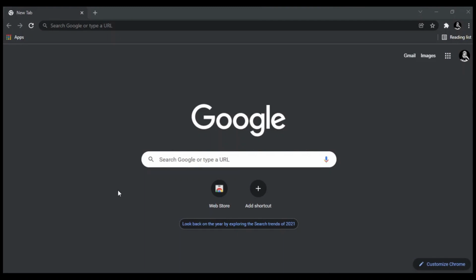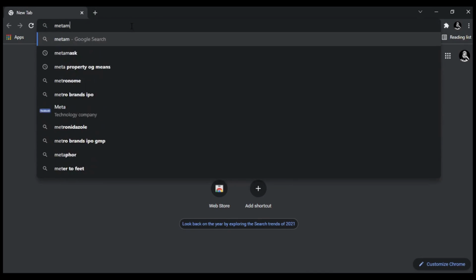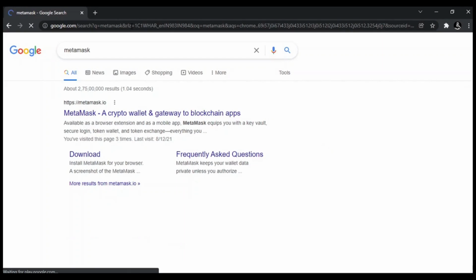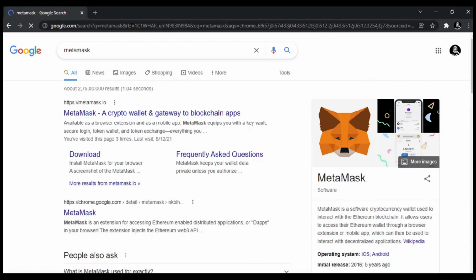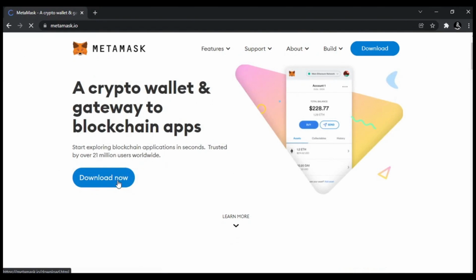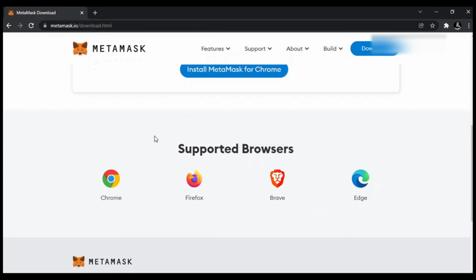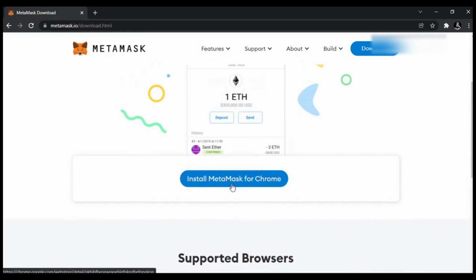First of all, open your browser and type MetaMask on Google. Then go to the official website of MetaMask and click download now. We are using Chrome here, but you can also use these supported browsers. So click on install MetaMask for Chrome.